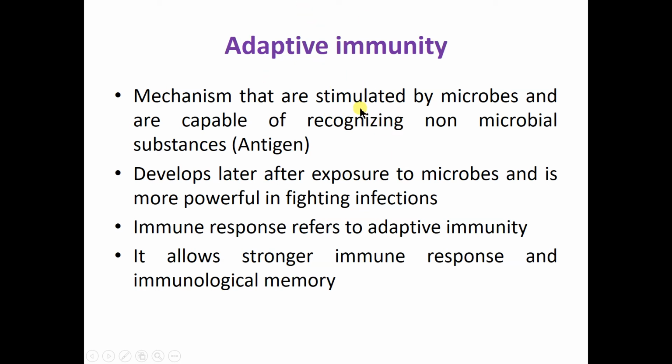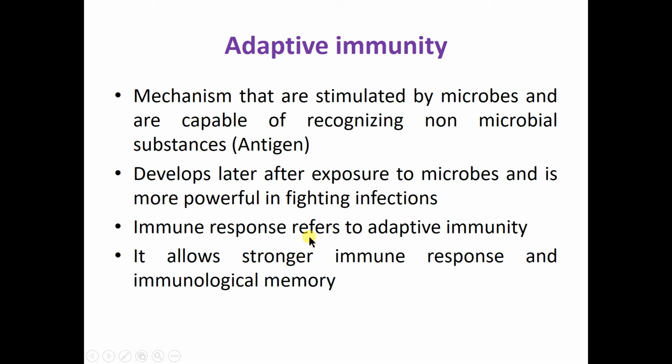They are stimulated by these microbes and are capable of recognizing certain antigens. They develop later after exposure to the microbes. Initially only innate immunity develops, then if the innate immunity cannot resist that type of foreign molecule, adaptive immunity will develop, and it is more powerful in fighting infection than innate immunity.